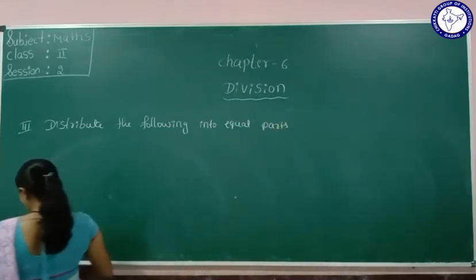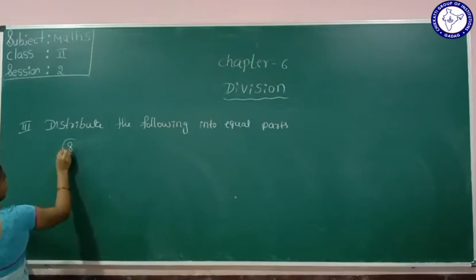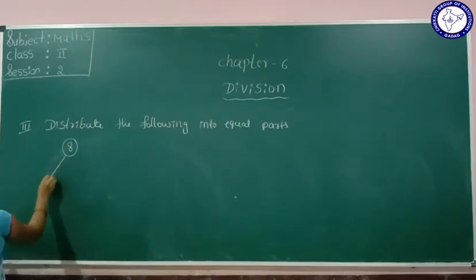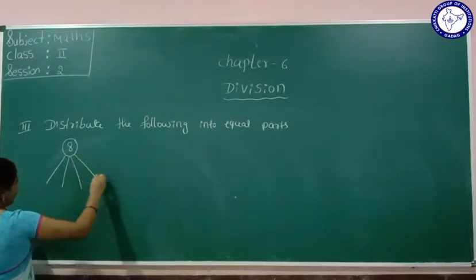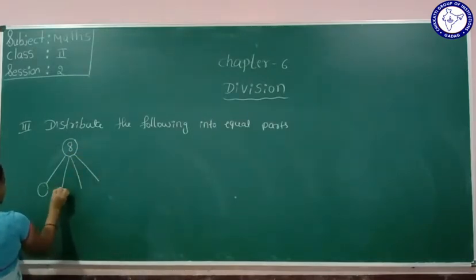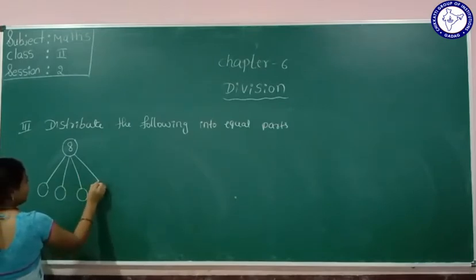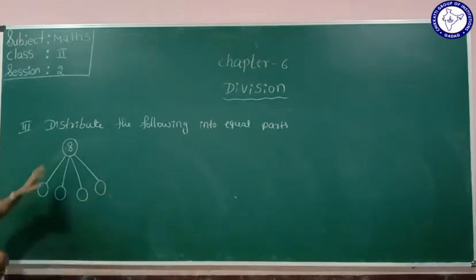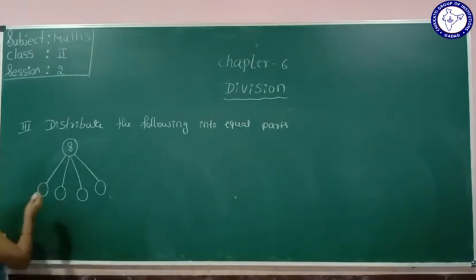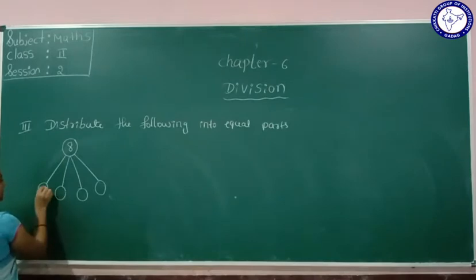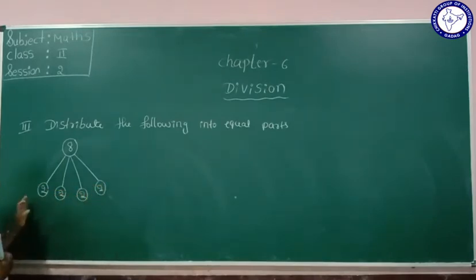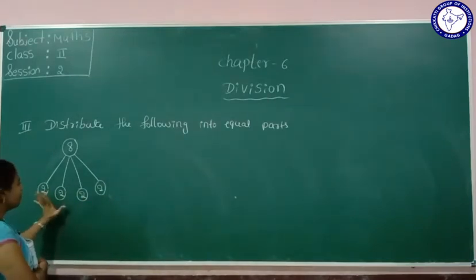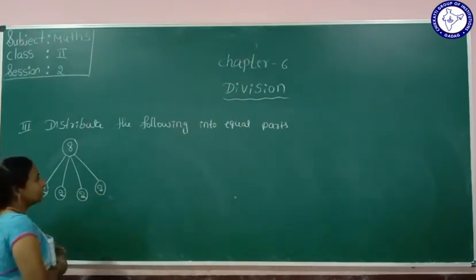Okay, so the number given here is 8. How many shares are given here? Equally, so parts, it means how many parts? 1, 2, 3, 4. So 4 parts. 8 is being divided into 4 parts here: 2, 2, 2, 2. It means 8 is divided in how many times? 1, 2, 3, 4. 4 equal parts.